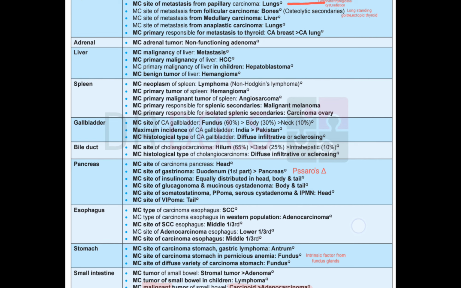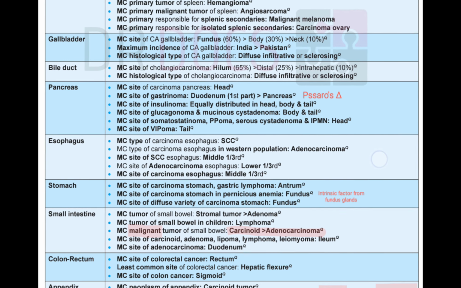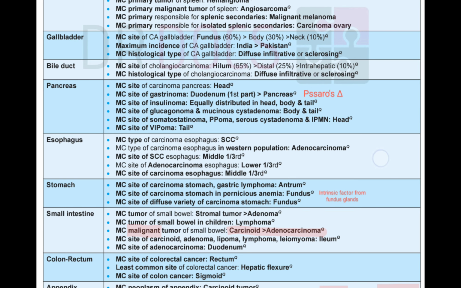Then we have esophagus. Esophagus most common type is SCC and most common site is middle one third, while in Western population it is adenocarcinoma and in the lower one third. Then in the stomach, most common site of carcinoma stomach or gastric lymphoma is antrum. Okay, and pernicious anemia is due to intrinsic factor which is secreted from the fundal glands, so it will be more in the fundus. And most common site of diffuse variety is also in the fundus. Diffuse, F is coming double F, so it is fundus, and pernicious anemia also fundus. Lymphoma and carcinoma, that is in the antrum.